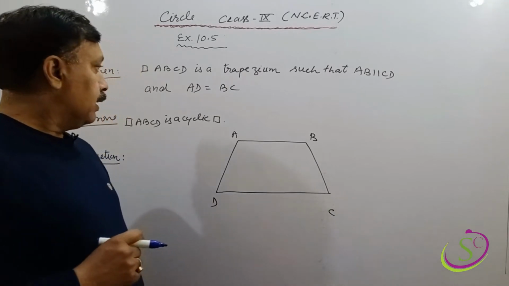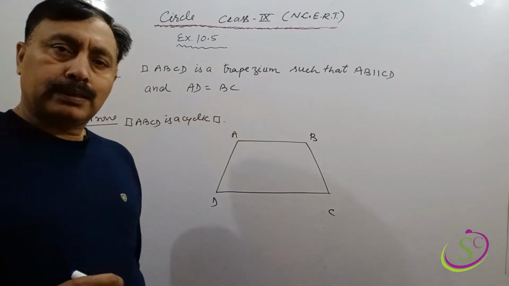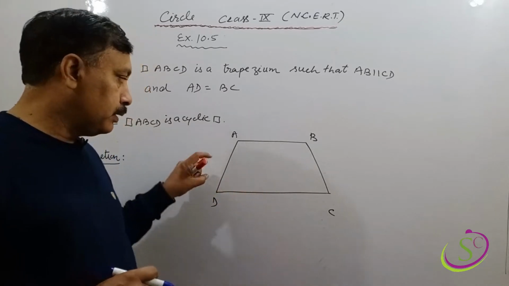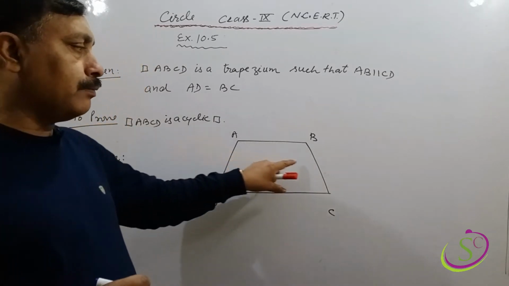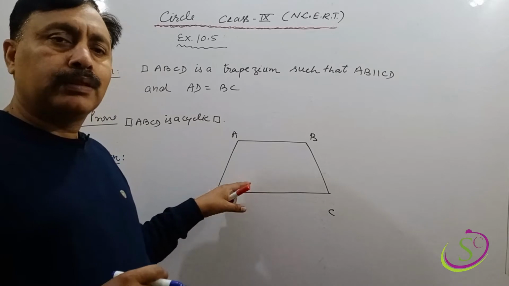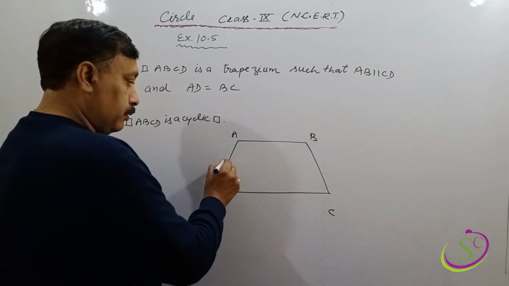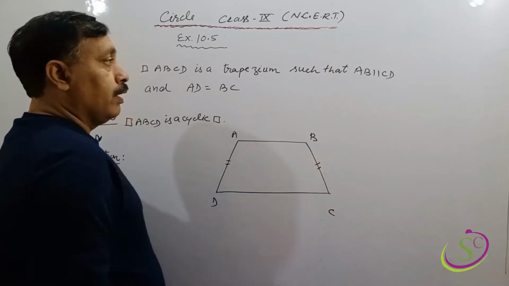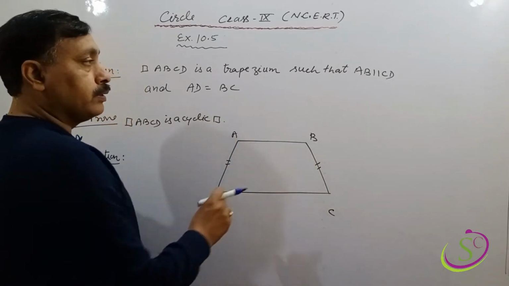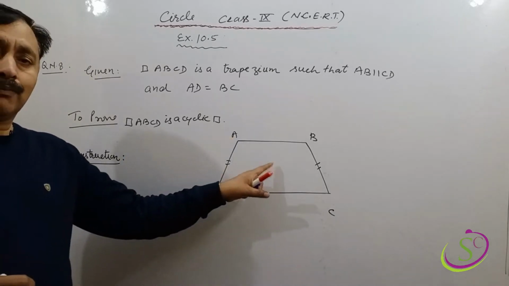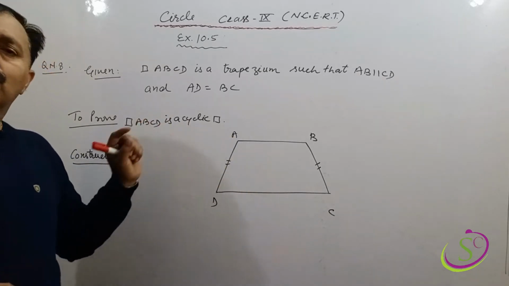Question number 8 says that ABCD is a trapezium and its non-parallel sides are equal. That means non-parallel sides AD and BC are equal, and AB is parallel to CD. Then show that this trapezium is a cyclic quadrilateral.